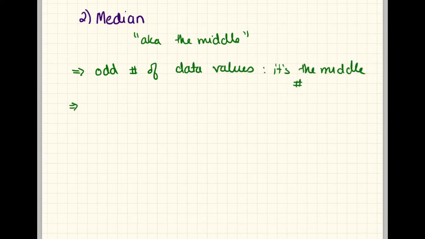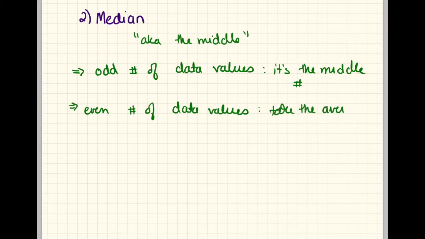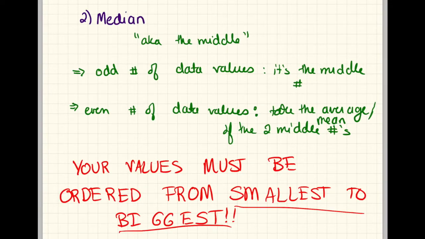And if you have an even number of data values, there will actually be two middle numbers, so you have to take the average or mean, because you know what that means now, of the two middle numbers. What's very important in this case is that your values must be ordered from smallest to biggest.